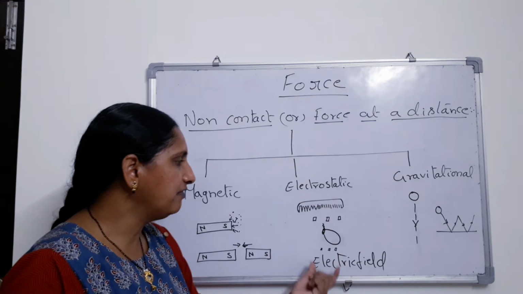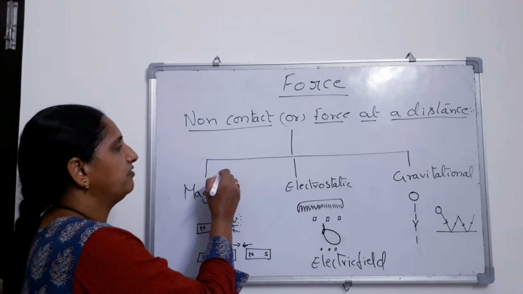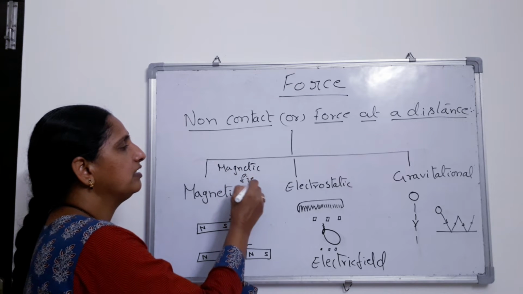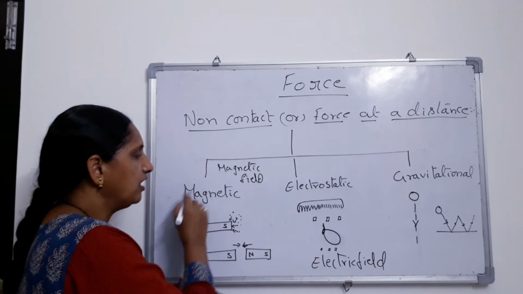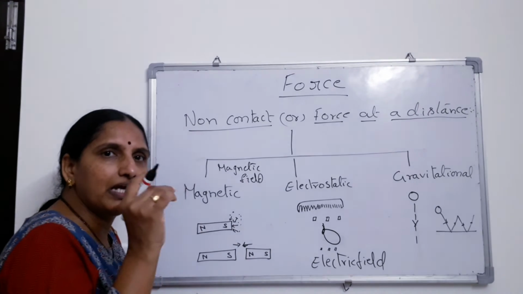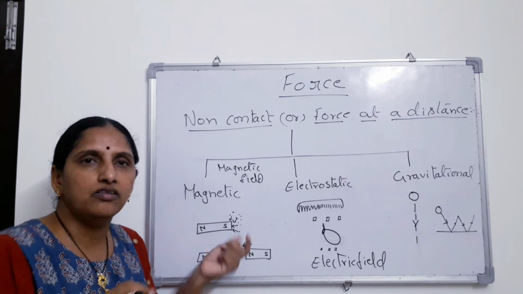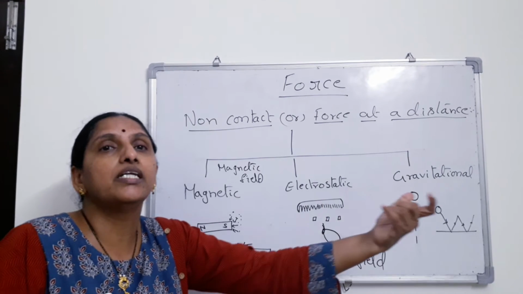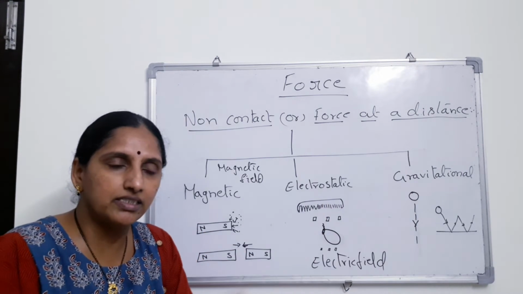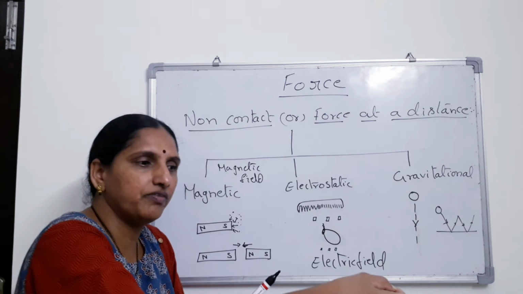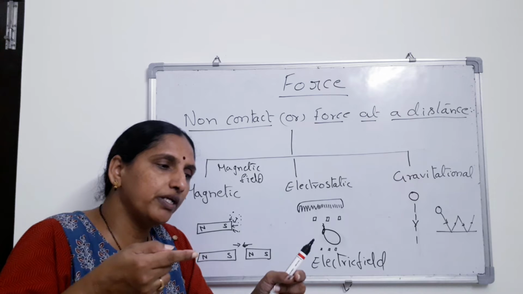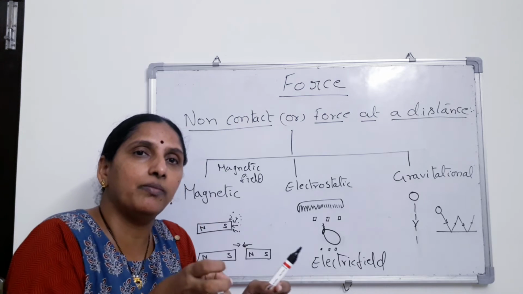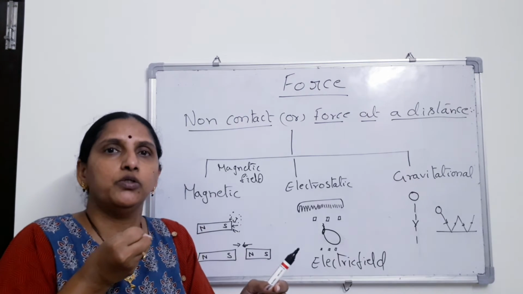Don't think that only this will have it. Even a magnet will have it. Magnetic field. That means if there is a magnet, it will have its influence to a certain extent. After that, the strength of the influence decreases. Therefore, when the pin is very far away from the magnet, it can't pull it towards it. When you bring it very near, that means when it is brought into the intense field of the magnet, then only it pulls the pin towards it.